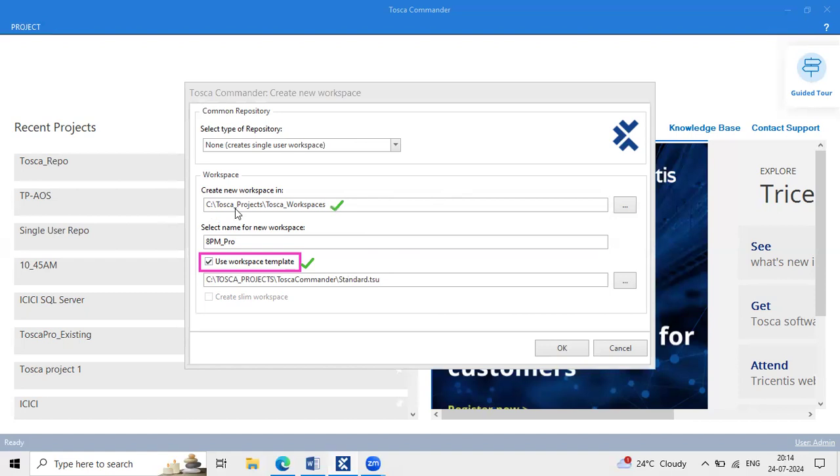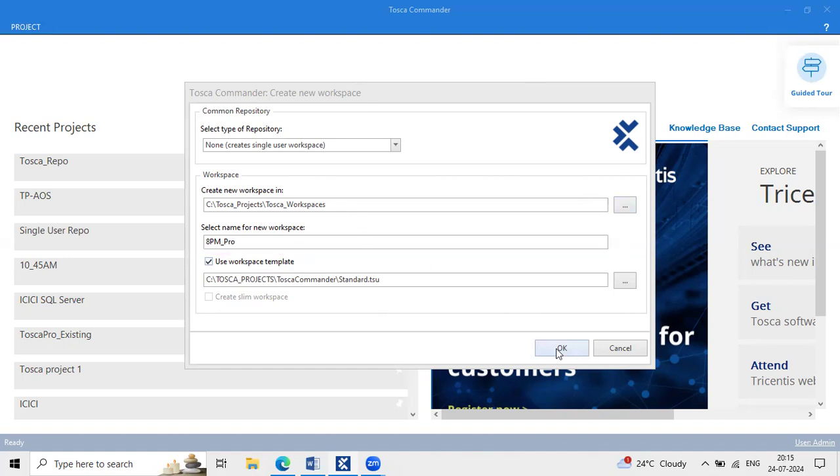See here, this is the project location where our projects are stored. So Tosca projects, Tosca workspaces. This is the default directory. And if you want to change this directory, you can select these 3 dots and change it, choosing which directory you want to save your project in at the system level. Once you create the project, click on OK.